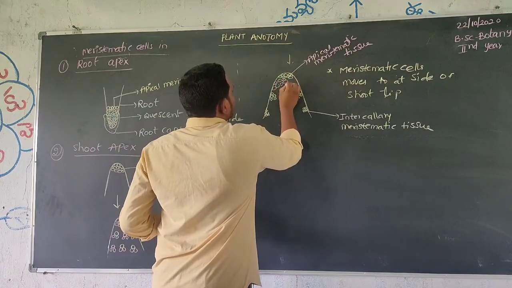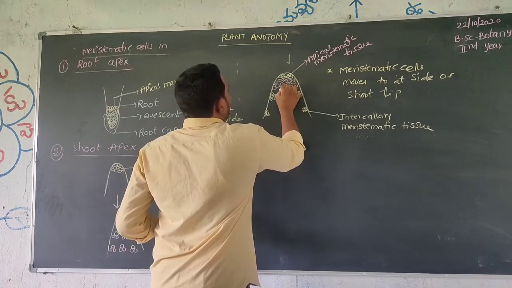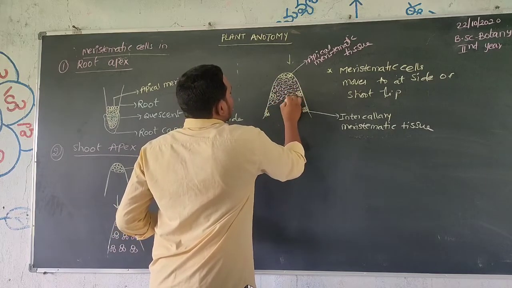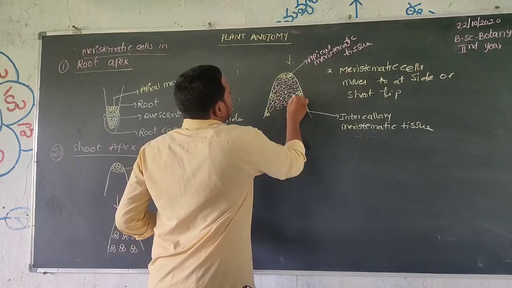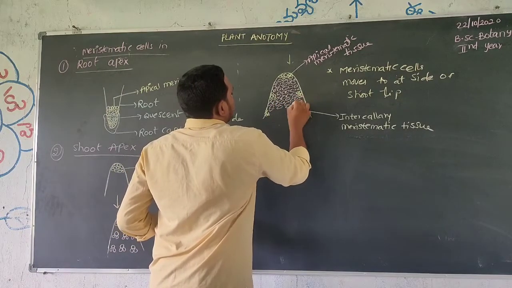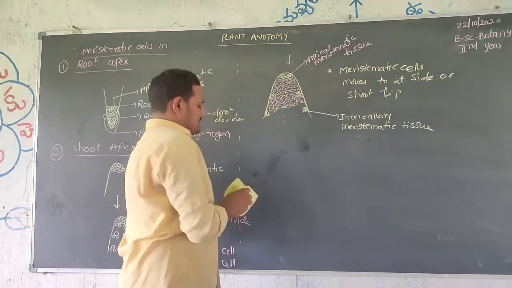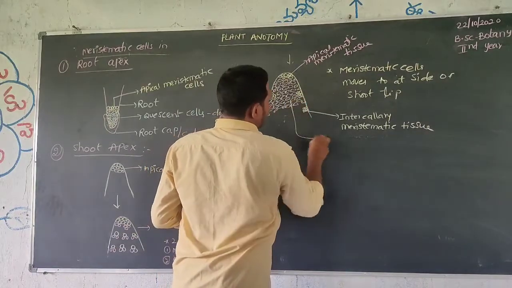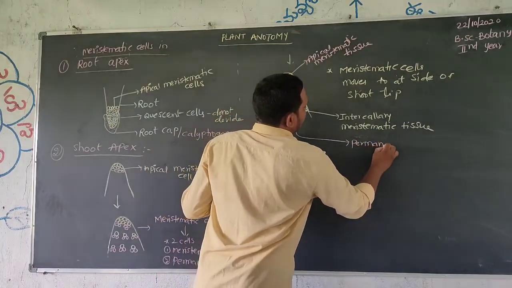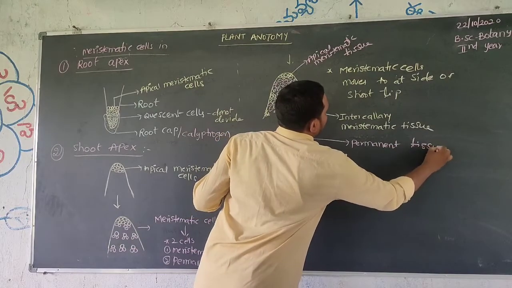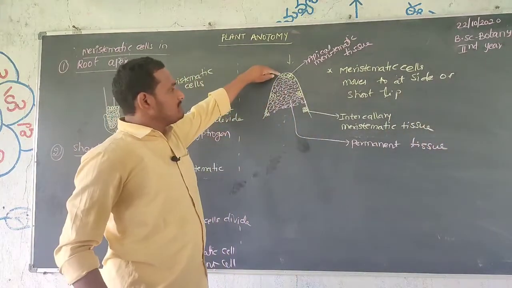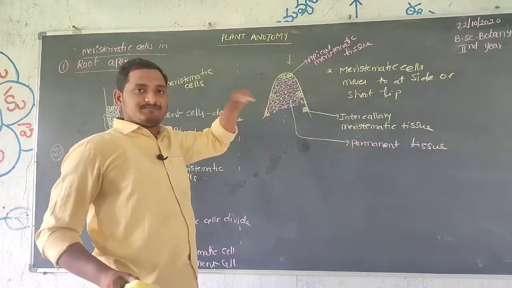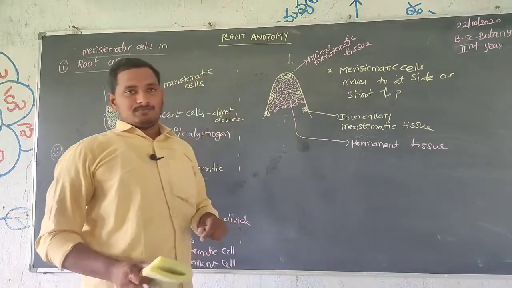The apical meristem divides, and the dividing cells move like a group to the sides; that is the intercalary meristematic tissue.